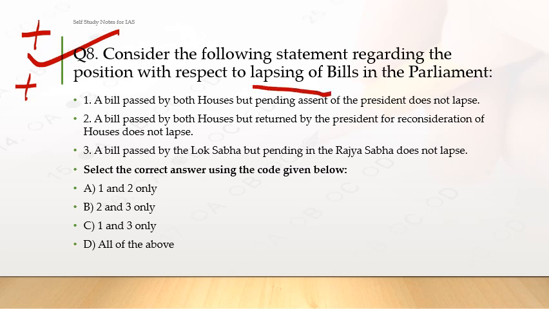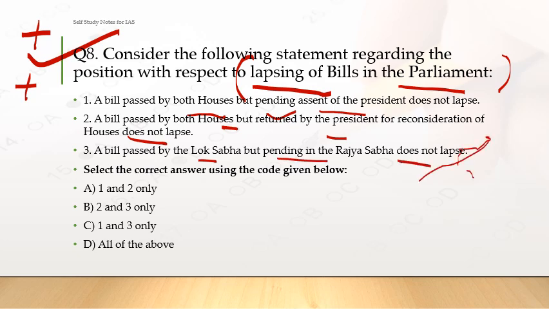Consider the following statements regarding the position with respect to lapsing of bills in the Parliament. So when does a bill lapse in the Parliament? The question is this. First, a bill passed by both houses but pending assent of the President does not lapse. Second, a bill passed by both houses but returned by the President for reconsideration of the houses does not lapse. Third, a bill passed by Lok Sabha but pending in Rajya Sabha does not lapse. So these are the conditions.